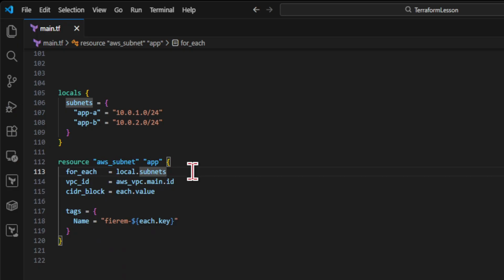When you use for_each, the keys become part of the resource address. If you change keys, you change identity, and Terraform plans replacements. Safe refactors keep keys stable while changing structure around them. Stable keys let you reorganize collections without deleting real infrastructure.